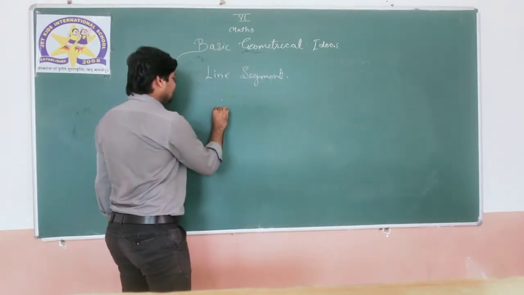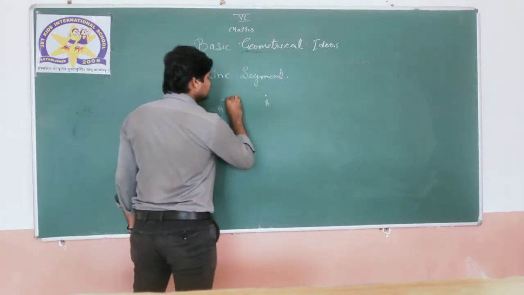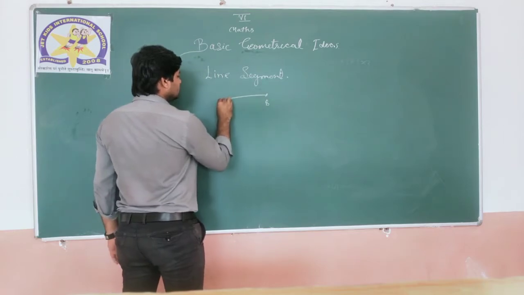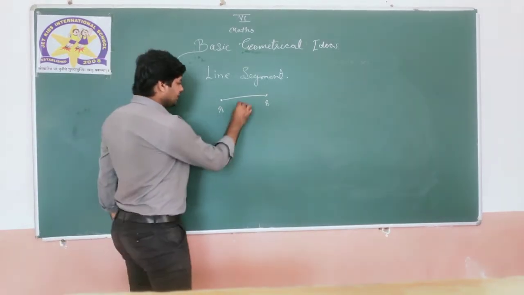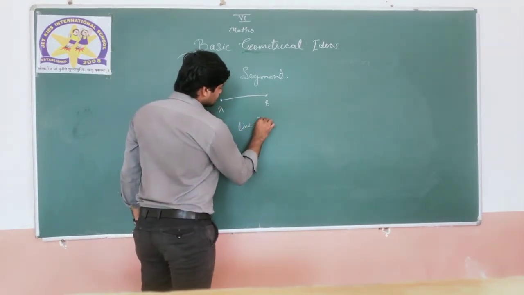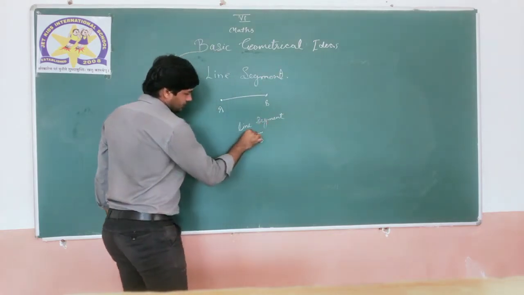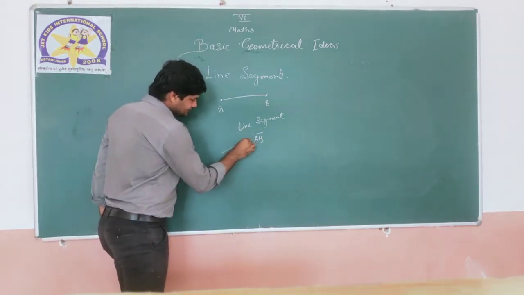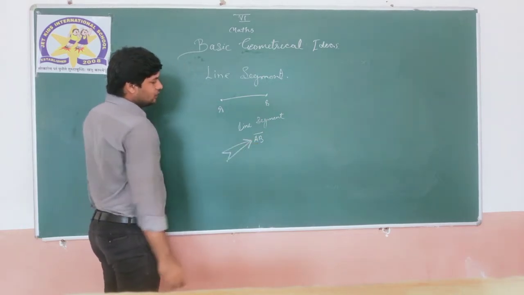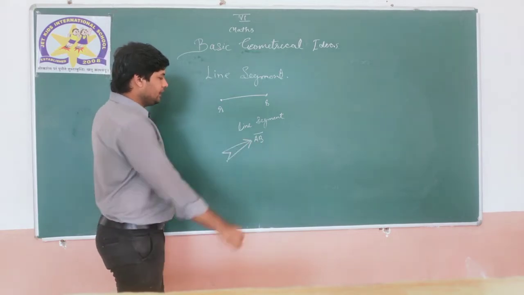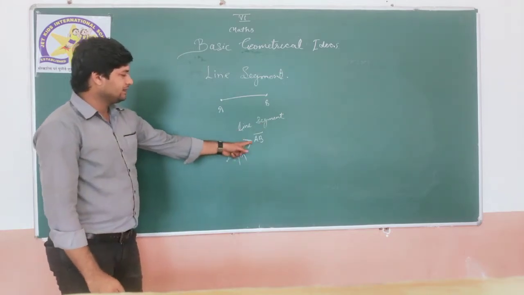If there are two points, A and B, and I join them, this will be known as line segment AB. This is how I will write it, line segment AB in symbolic form. Okay, line segment AB. Clear?